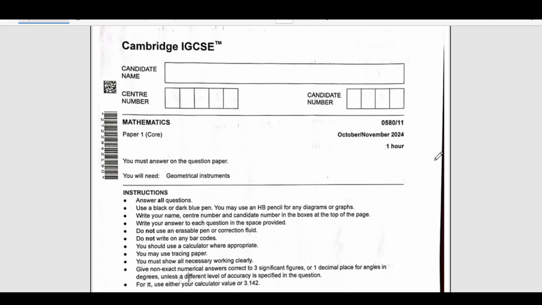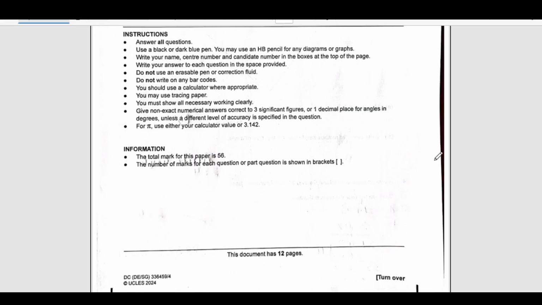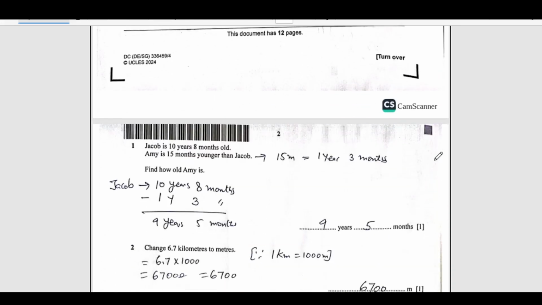This is Cambridge IGCSE October November 2024 paper 1. So that was recently done. So let's see what question we have.